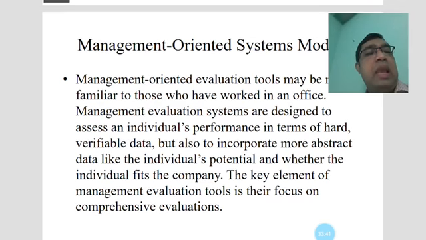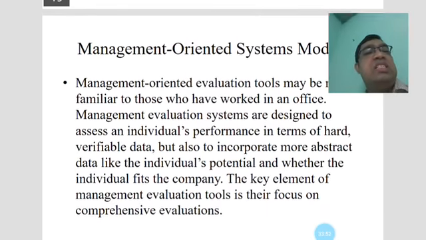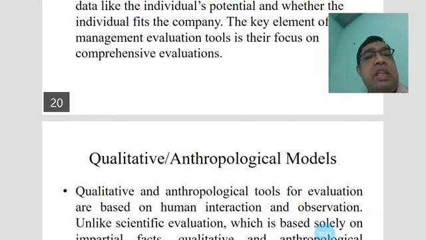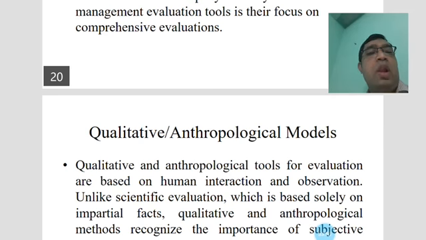The key element of management evaluation tools is their focus on comprehensive evaluations. Another type we can use is the qualitative or anthropological models.